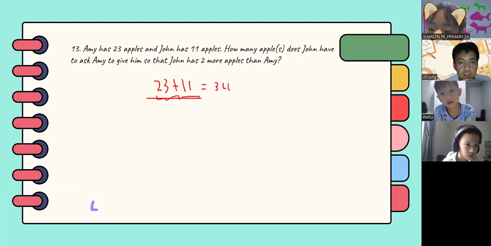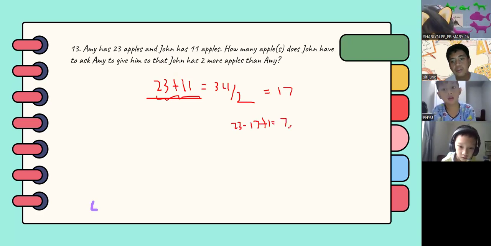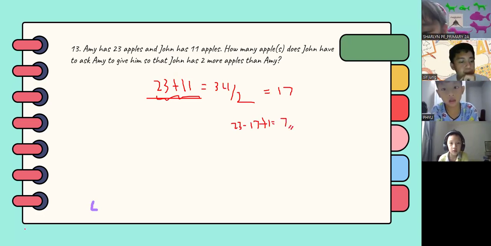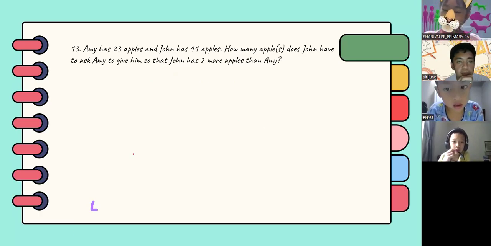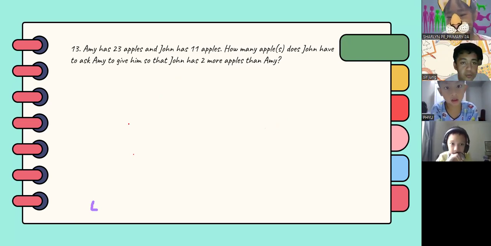So 34 divided by 2, we have 17. 23 minus 17 plus 1 is equal to 7. So the answer should be 7. Any questions? If none, we'll proceed to number 14.